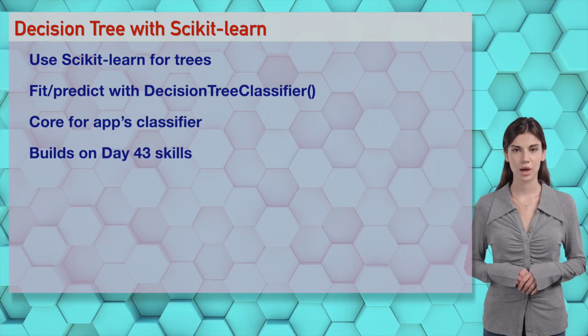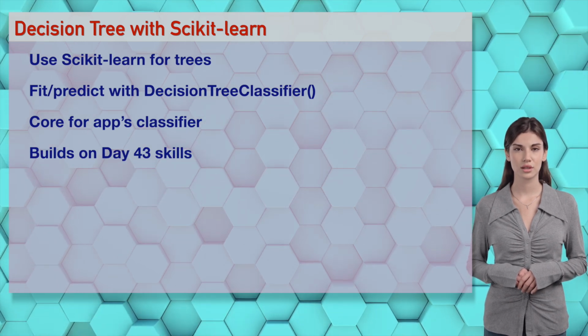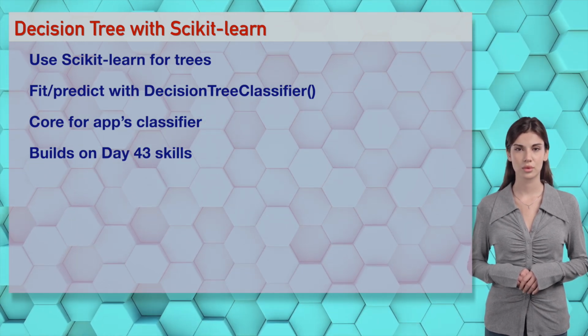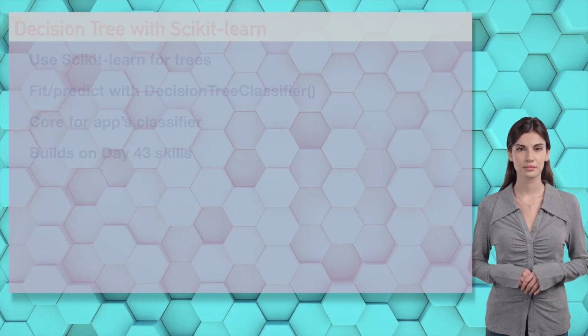You're splitting my heart, Ethan. Wizards, Scikit-learn powers decision trees for the app. Try it in our challenge. It's like building AI with passion.